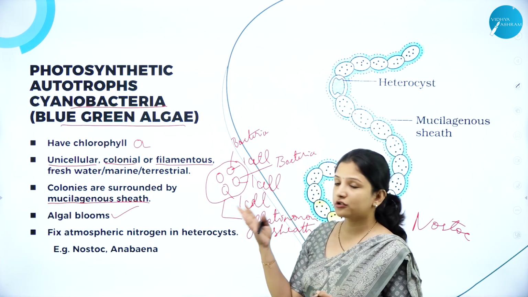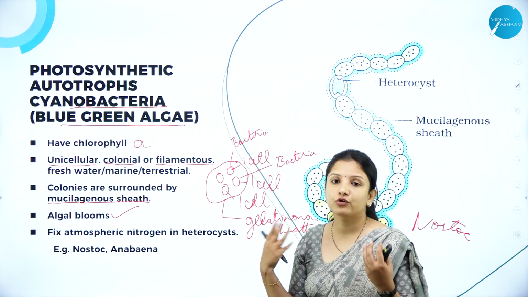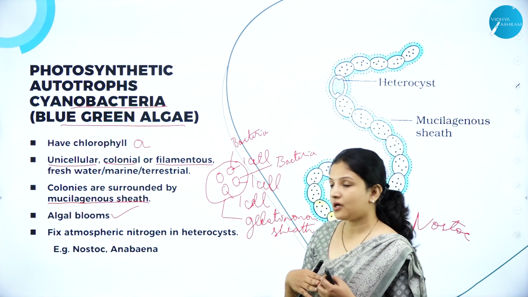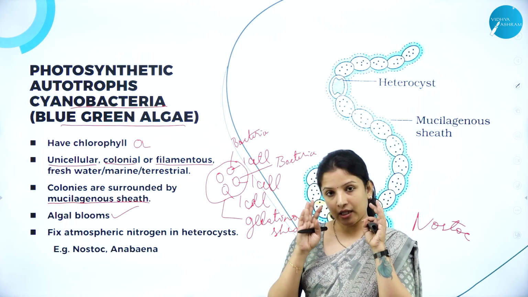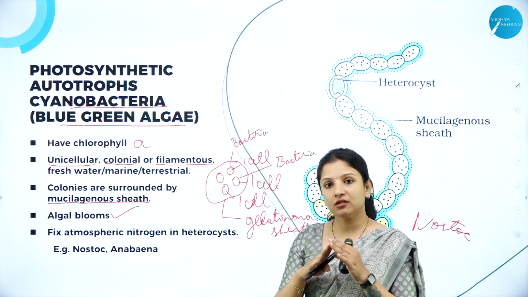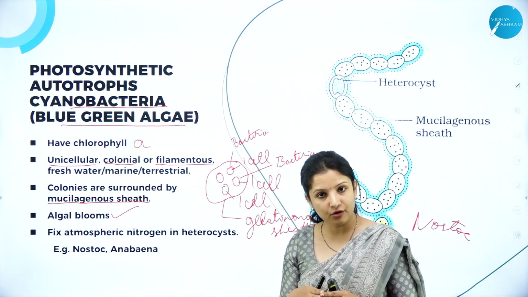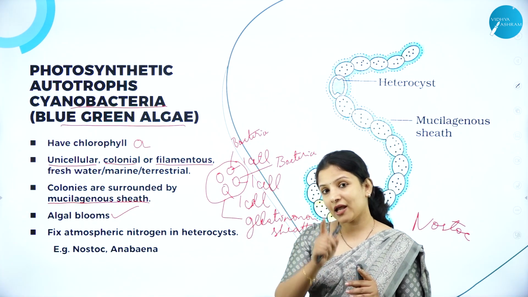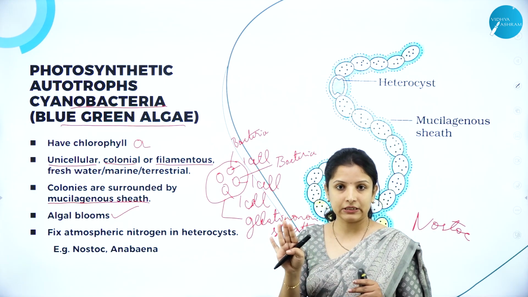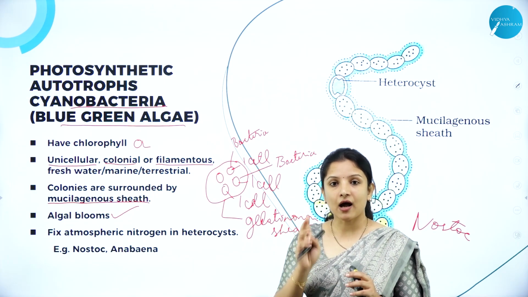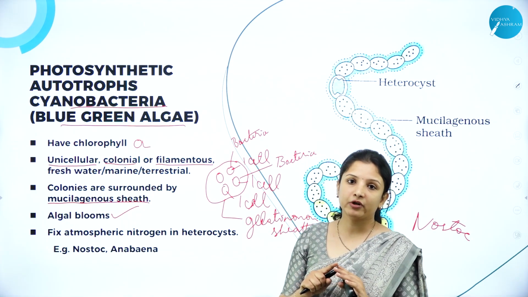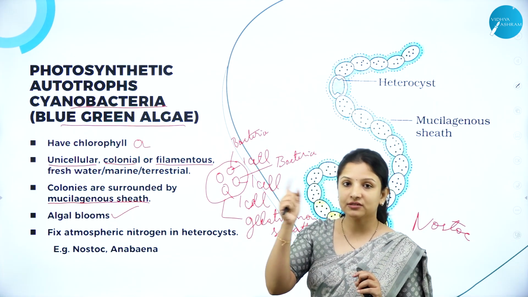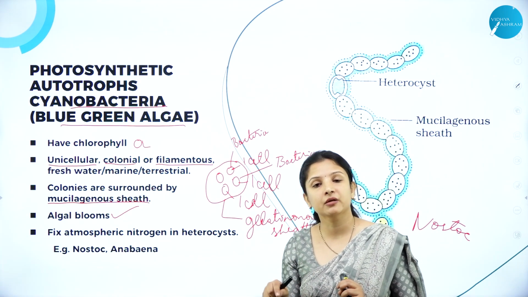That is an overgrowth of cyanobacteria, or the blue-green algae, and that overgrowth is called algal blooms. It is called algal blooms because cyanobacteria are also called blue-green algae. But again remember, they are not algae. They are bacteria only. But they are named blue-green algae because they show some resemblance to algae, having the pigment chlorophyll in them.